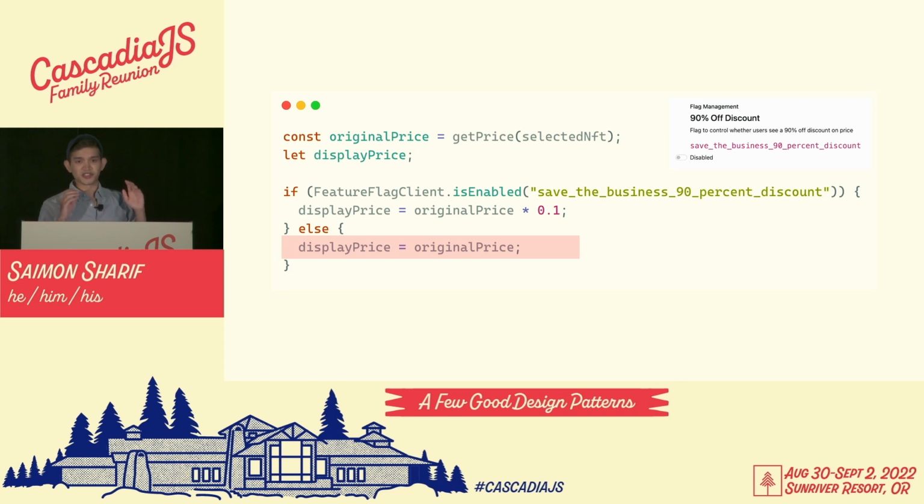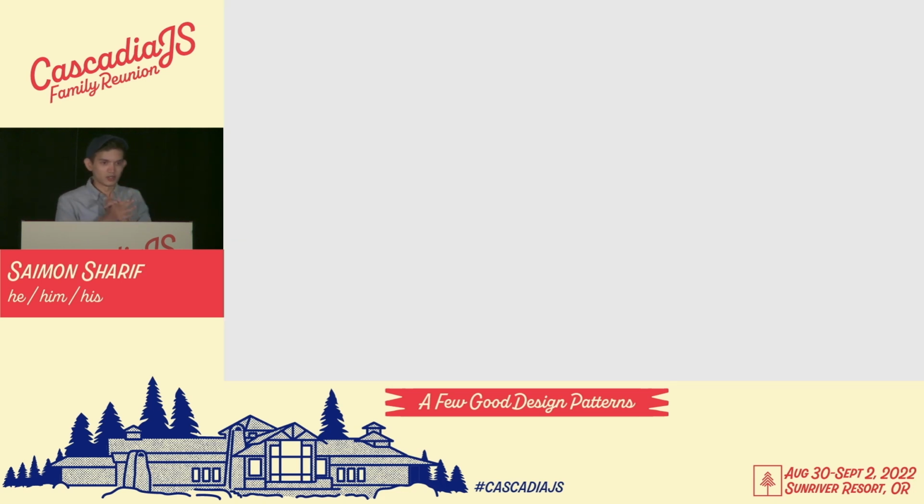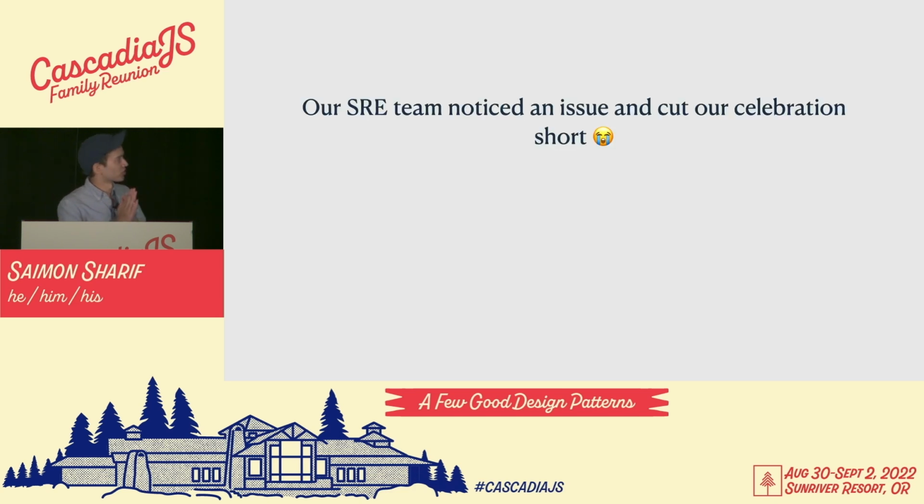As soon as we want to disable the discount, we've made our numbers, everything is good, we can turn the flag off in our vendor's admin panel. We'll hit this else block without having to actually deploy any code. So, we used a feature flag and everything was going great until our SRE team noticed an issue and they cut our celebration short, those jerks.